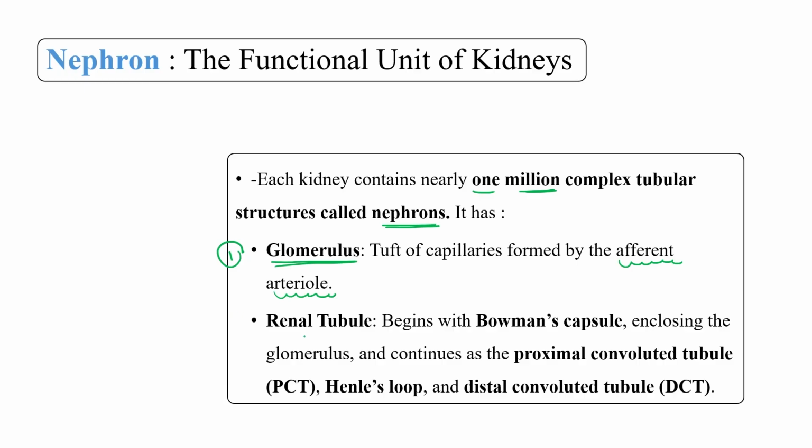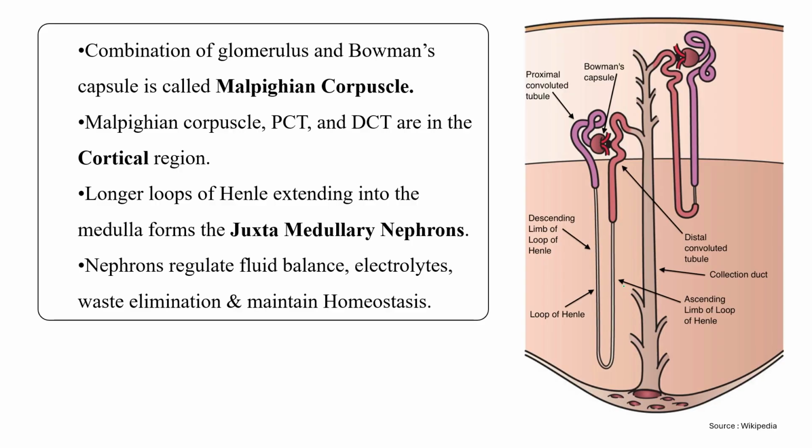Then the second part, the renal tubule. The renal tubule begins with the Bowman's capsule enclosing the glomerulus and continues as the PCT, or proximal convoluted tubule, then the loop of Henle, and further the distal convoluted tubule. Now let's discuss this using the diagram. This area is known as Bowman's capsule.